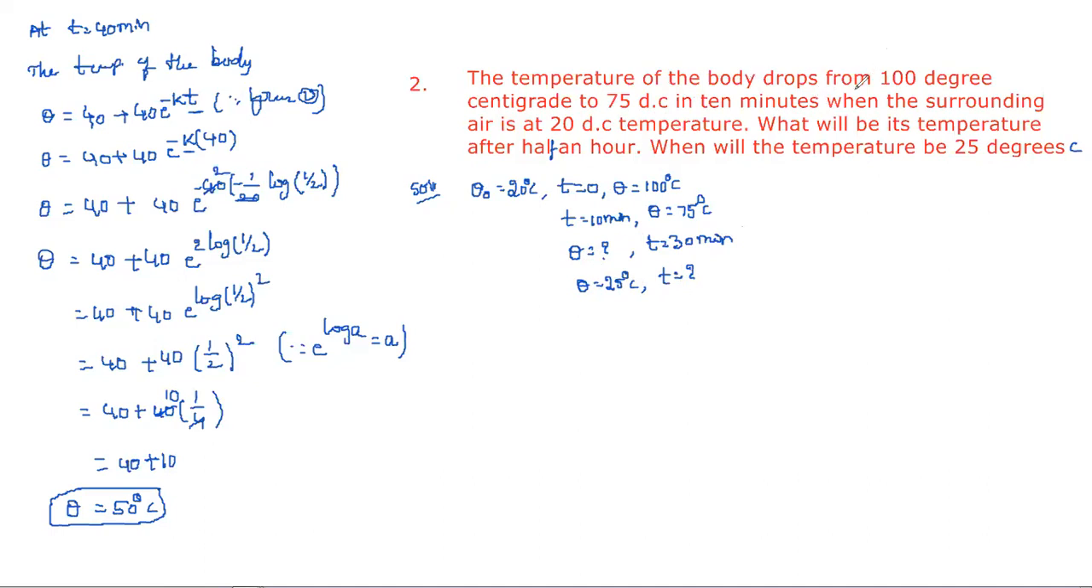Drops is nothing but falling from 100 degrees centigrade to 75 degrees centigrade. So initially the temperature of the body is 100 degrees centigrade and it reduces to 75 degrees centigrade within 10 minutes. So for that, t equals 10 minutes, when the surrounding air is at 20 degrees centigrade. Based on the air, the temperature reduces, right? So here they mentioned the temperature of the air is 20 degrees centigrade.